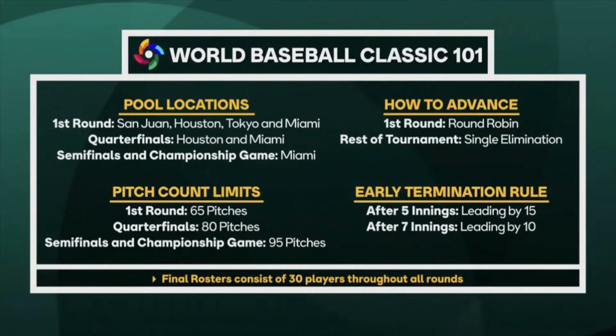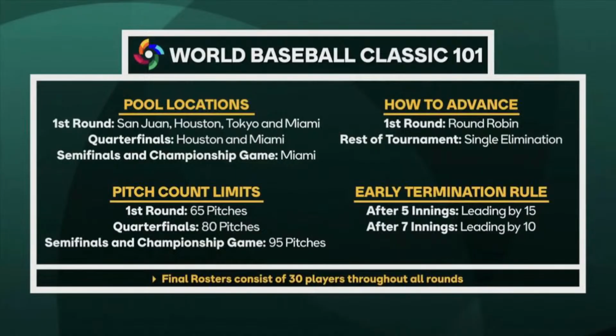We are in the first round right now, and these teams are playing in 4 different locations: San Juan in Puerto Rico, Houston, USA, Tokyo in Japan, and Miami, which is also in the USA. The quarterfinal games will only be in the US, Houston and Miami. The semifinal games will only be in Miami, Florida. So those are the locations.